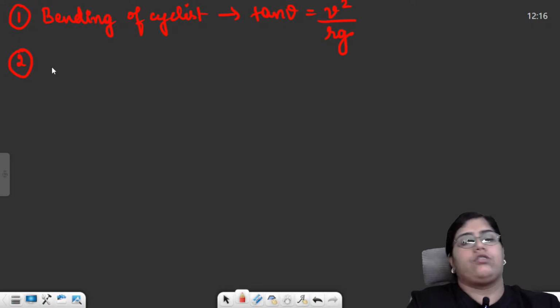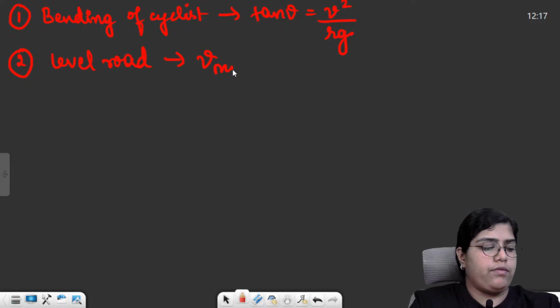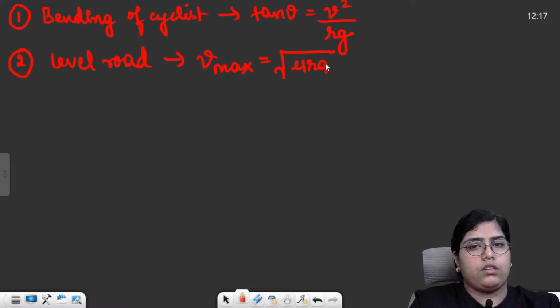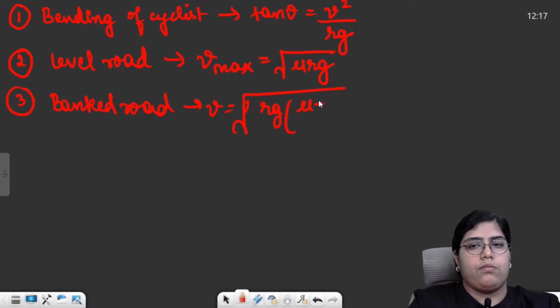Then second was banking of road, or circular motion of a car on a level road. In case of a level road, the safe, maximum velocity will be root mu rg. And in case of a banked road, your formula was v is equal to under root of rg times mu plus tan theta divided by 1 minus mu tan theta.